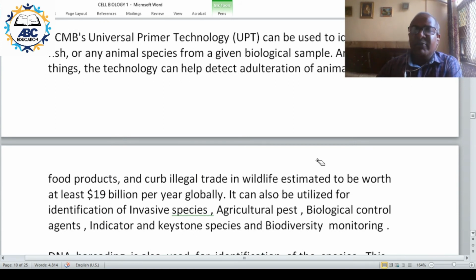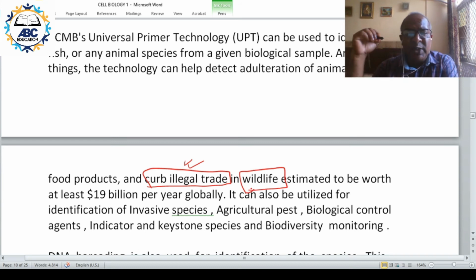So it can identify adulteration of animal meat, and identify species. So this is used to curb illegal trade in wildlife. You get the sample, you establish what sample it is, and then you prosecute them.